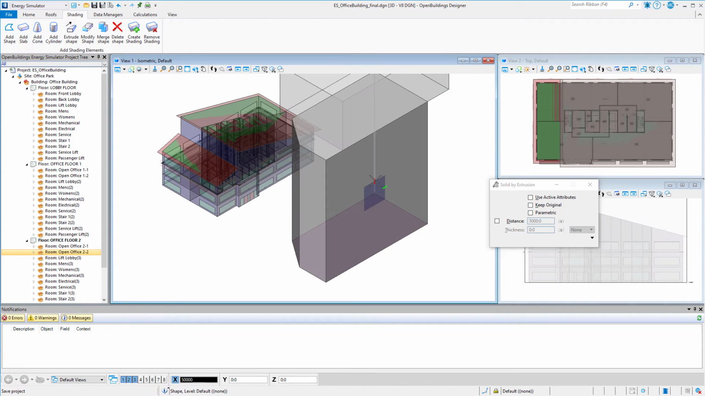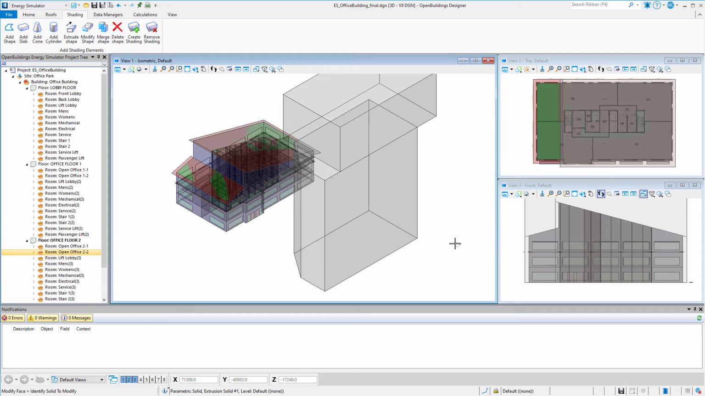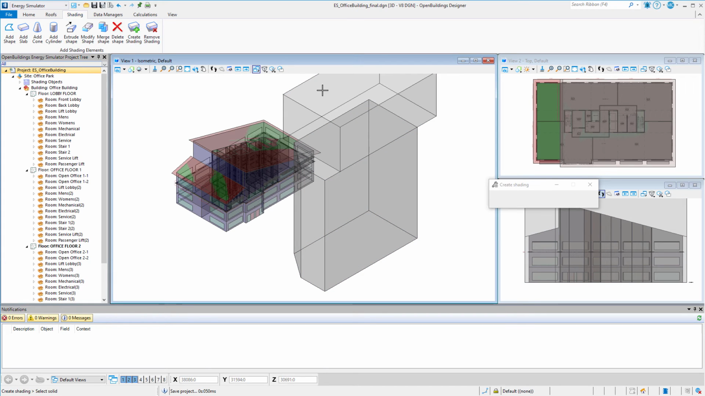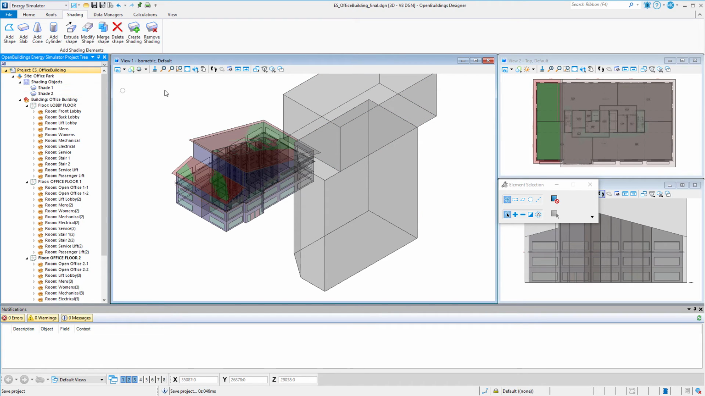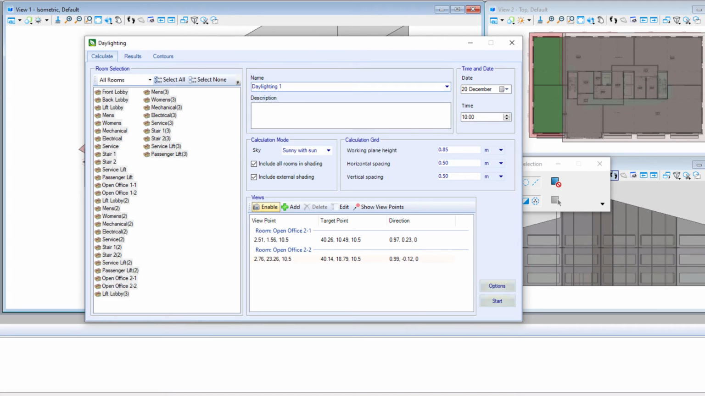Once the solids are built, I need to turn them into a shading object. So I select the Create Shading icon and select each of the solid shapes. Note in the project tree that they are designated as shading objects. Okay, so now we'll go back to the Calculations tab and run another daylight simulation.